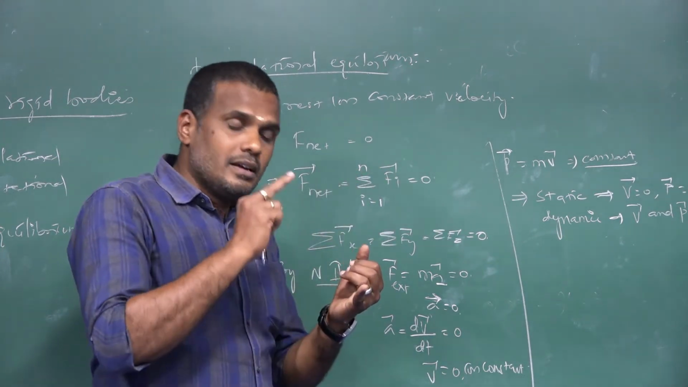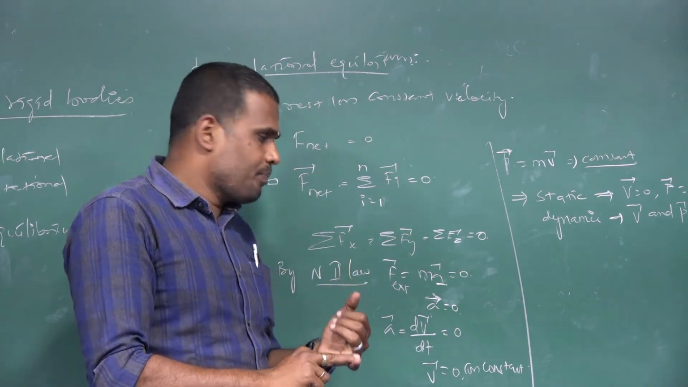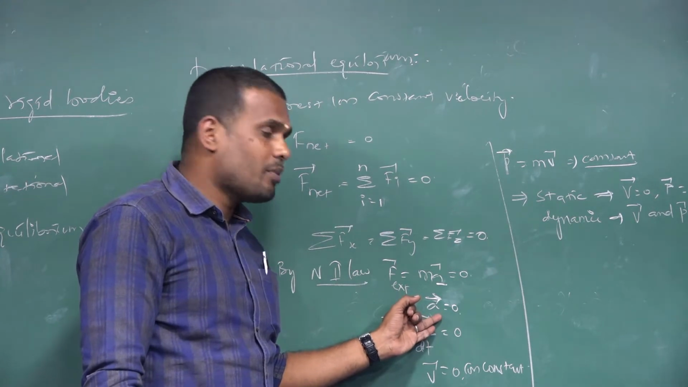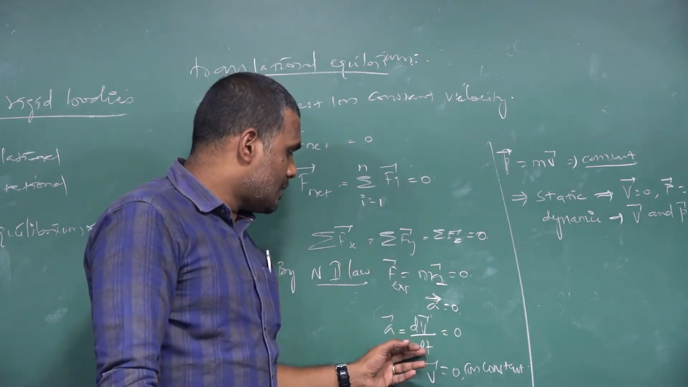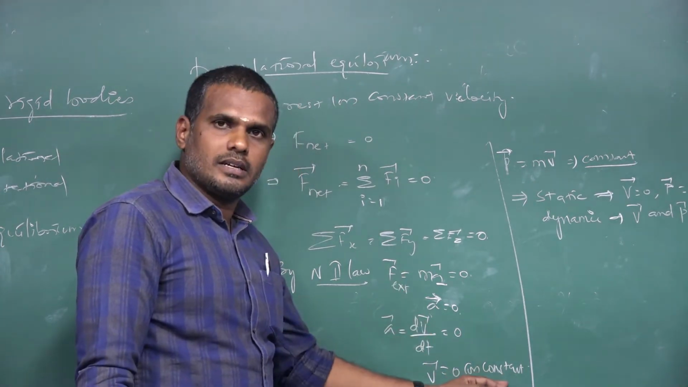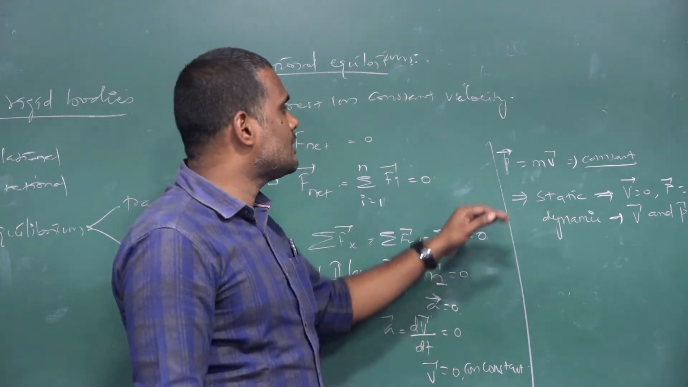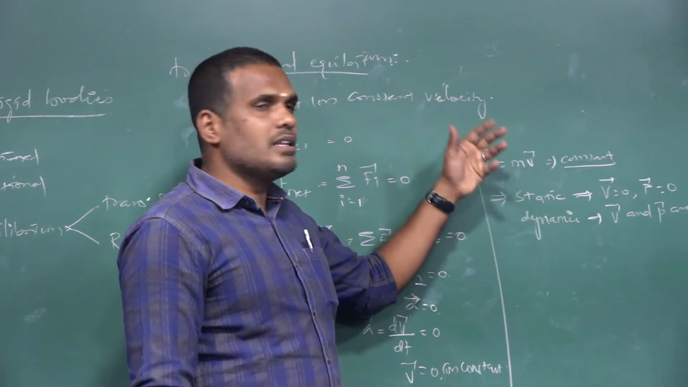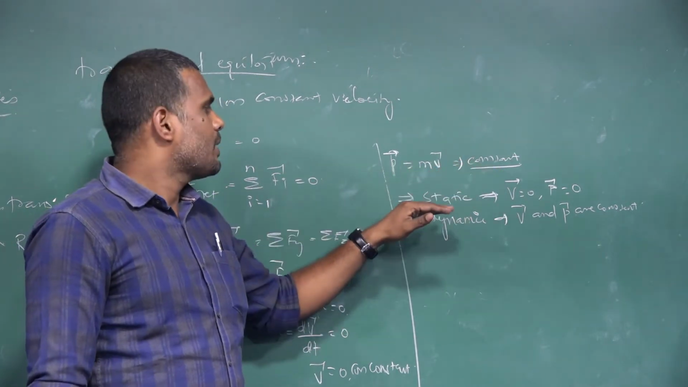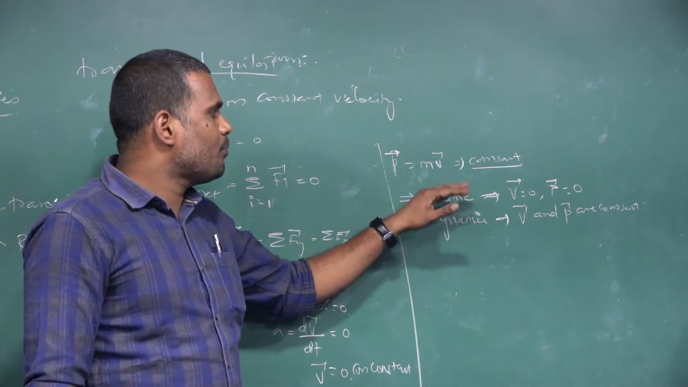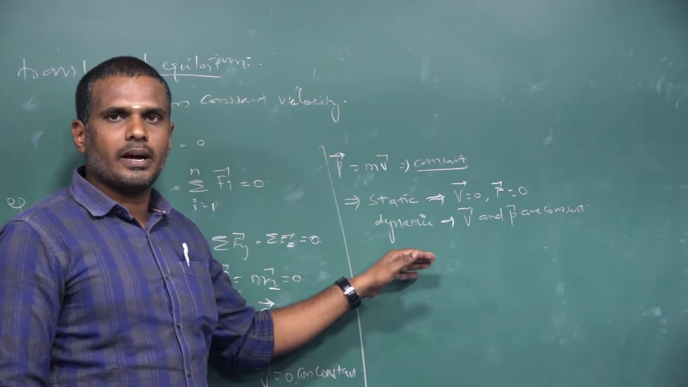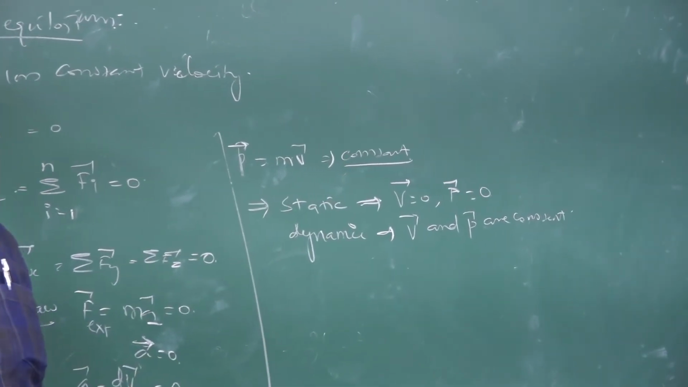So, the conditions are: net force acting on the body must be 0. Then, acceleration of the body based on Newton's second law, linear acceleration of the body must be equal to 0. Third condition, the velocity of the body may either be 0 or constant. If velocity of the body is 0 or constant, then the linear momentum of the body may either be 0 or constant. In general, we say linear momentum is constant. For static equilibrium, velocity is 0, linear momentum is 0. For dynamic equilibrium, velocity and hence linear momentum are constants.